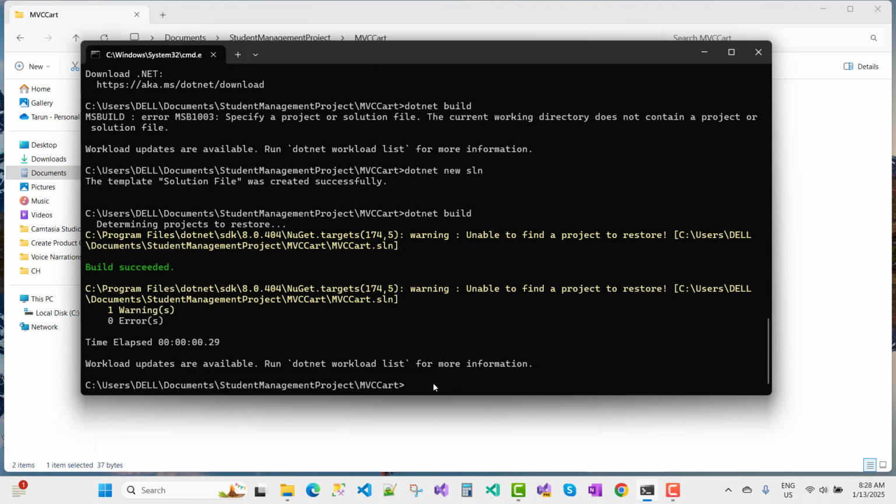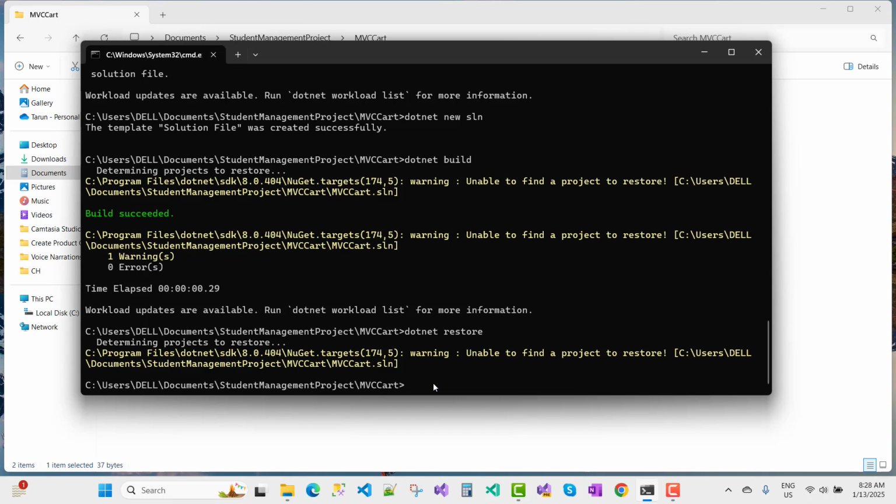Okay, so that is a warning: unable to find a project to restore. You can see here we have a solution file, build succeeded, but unable to find a project to restore. So the dotnet restore command is used here. Warning, unable to find a project to restore. It did not find any project to restore.